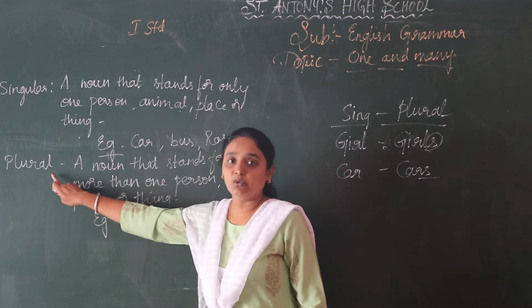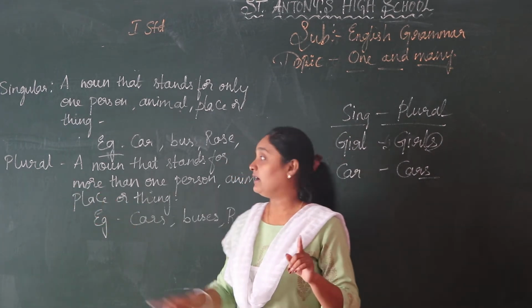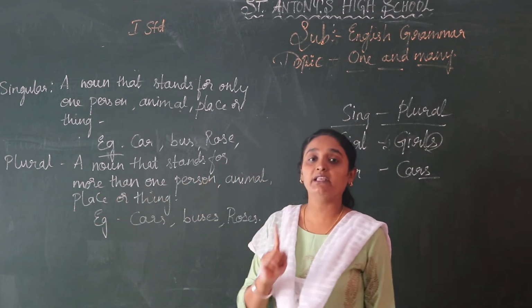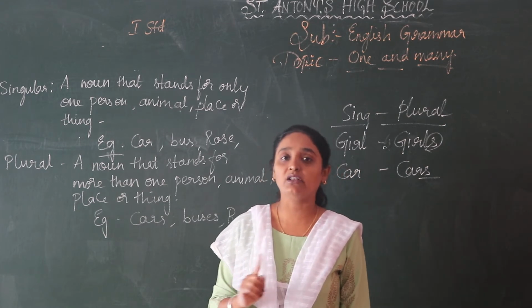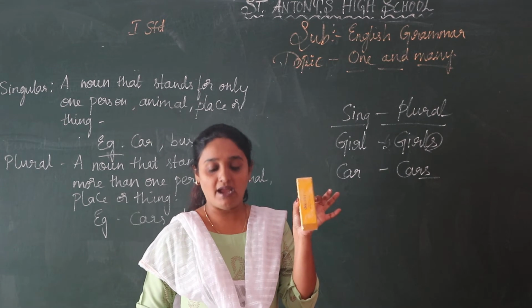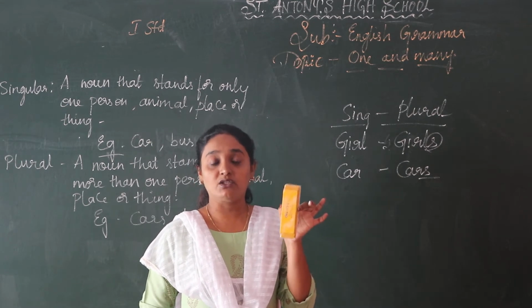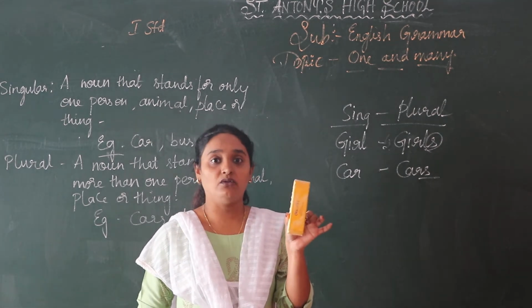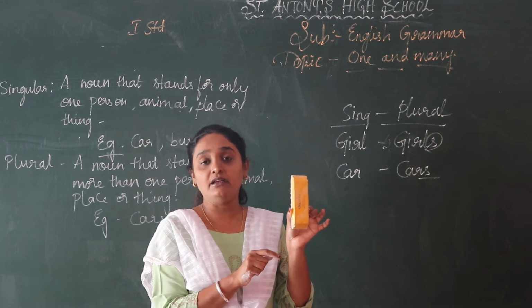Next, that is plural. A plural noun stands for more than one person, animal, place or thing. More than one. Now you can see there is only one duster in my hand. So only one duster. What is this? This is the singular noun. One duster I am having in my hand.